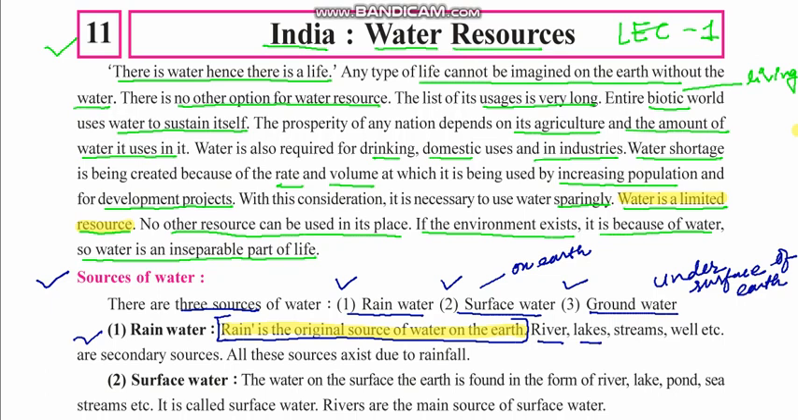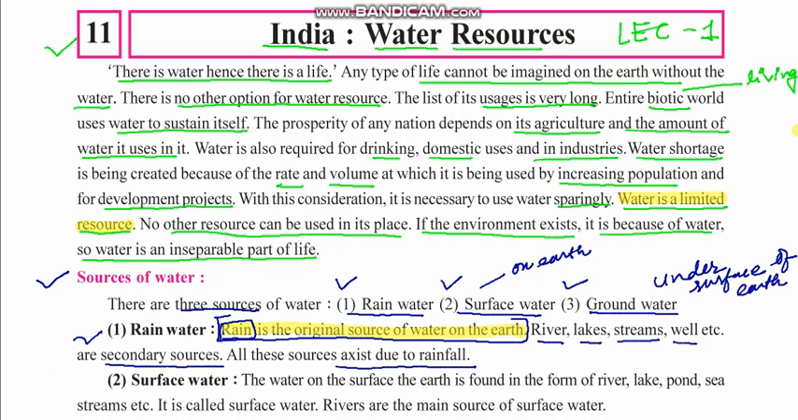Rivers, lakes, streams, wells, etc. are secondary sources. So you can say rain is the primary source of water. All these sources exist due to rain. These all are due to the rain, and rain is the main, the original source of the water.